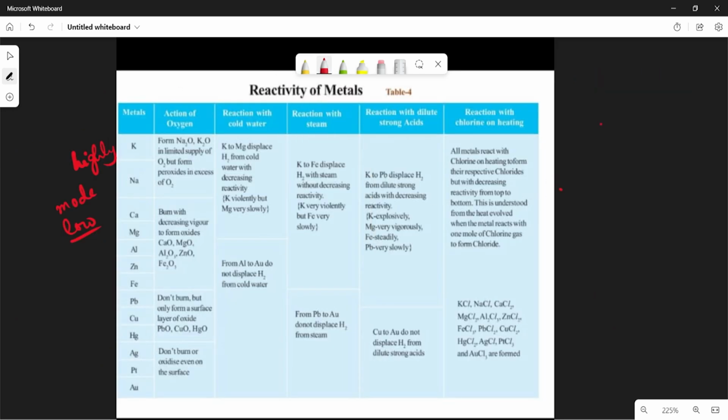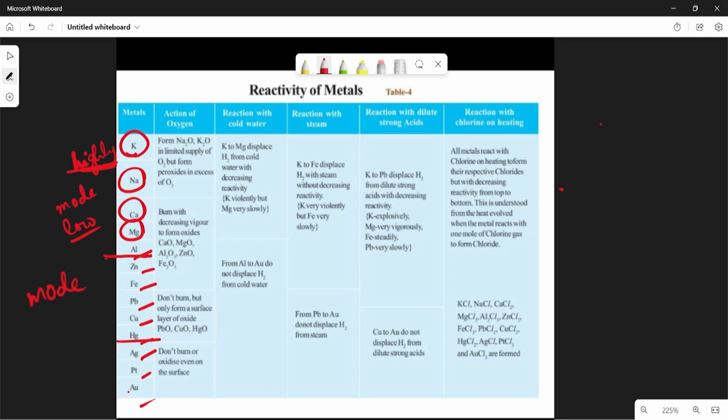See here: potassium, sodium, calcium, magnesium, aluminum, zinc, iron, lead, copper, mercury, silver, platinum and gold. These are the order of the metals. Up to aluminum, these are highly reactive. From zinc to mercury, these are moderately reactive.